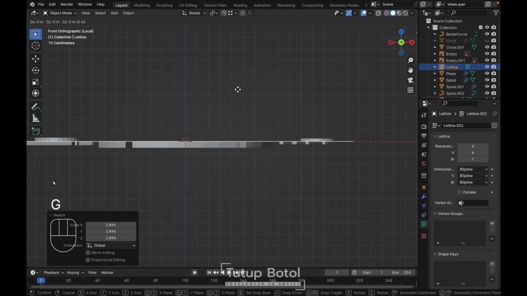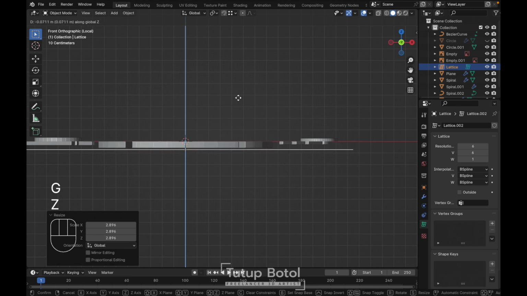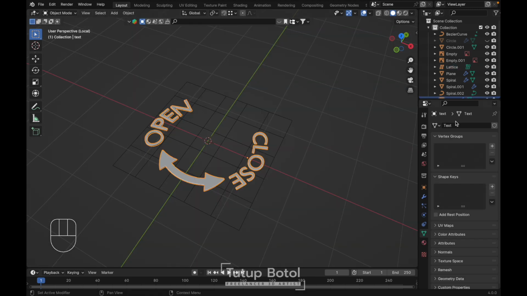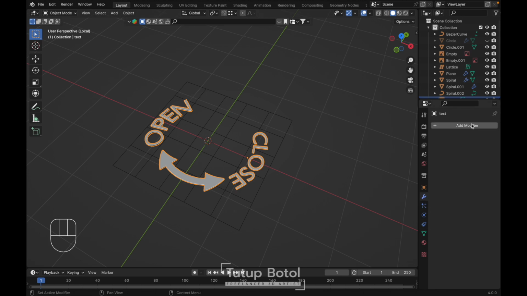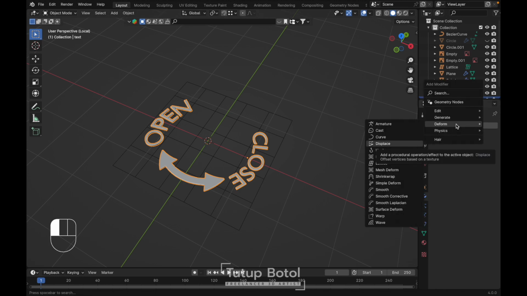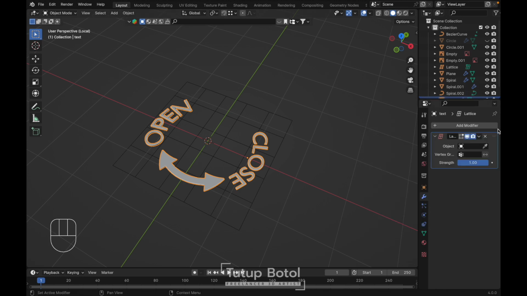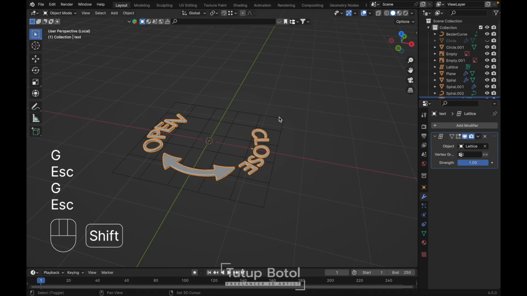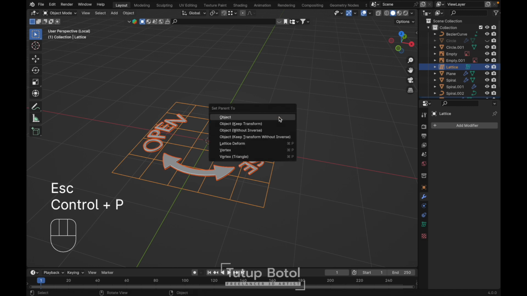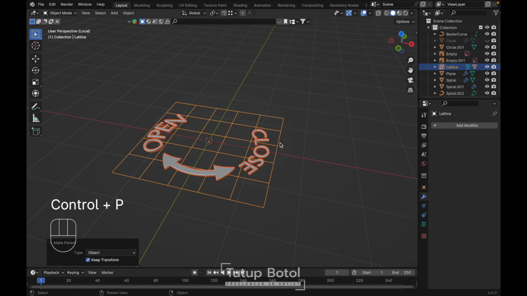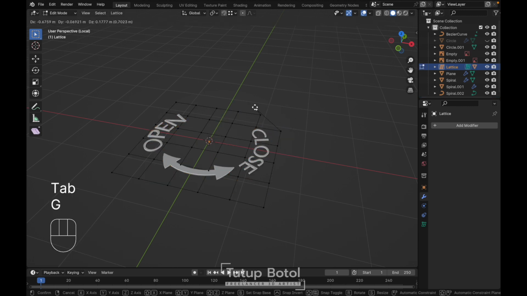And let's press GZ. Let's put it over here maybe. Select our text here, add a modifier, and deform. Lattice here. Click this eyedrop and click this lattice object. Click our text here and the lattice. Ctrl P, object keep transform. Okay, let's see if it works well.